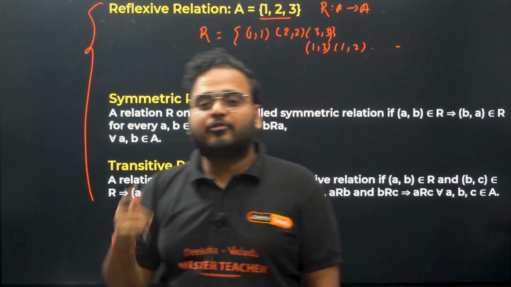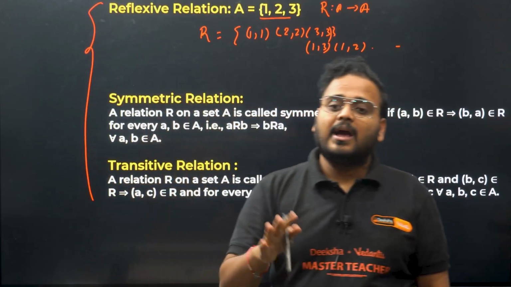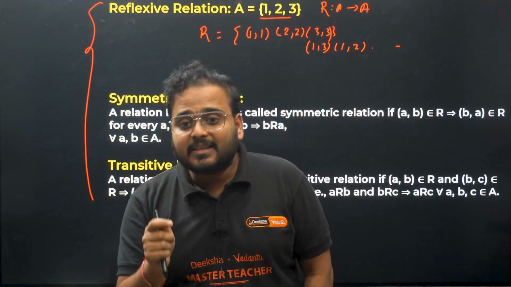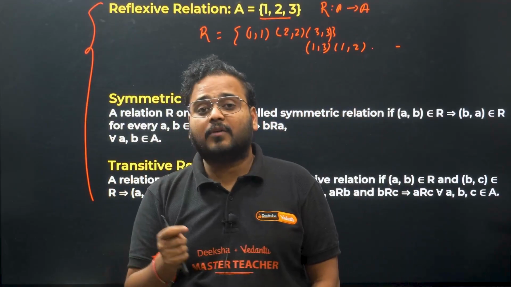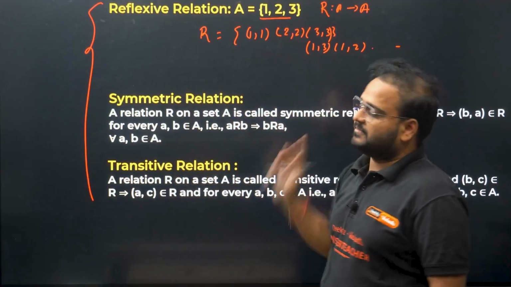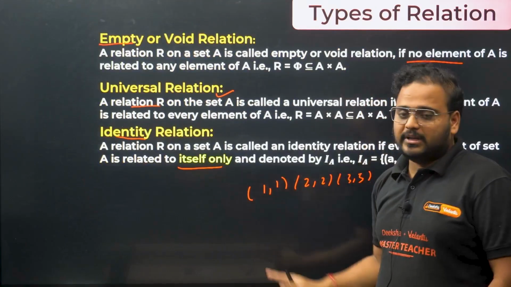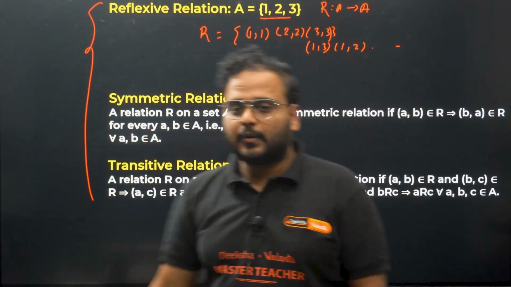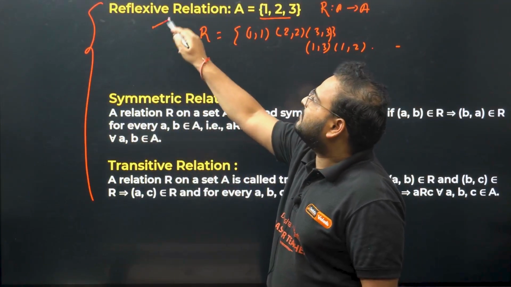Apart from (1, 1), (2, 2), (3, 3), I'm allowed to have other ordered pairs in a reflexive relation, whereas in an identity relation we must keep only the elements related to themselves. In reflexive, itself and other ordered pairs can also come. Okay, this is the definition of reflexive relation.